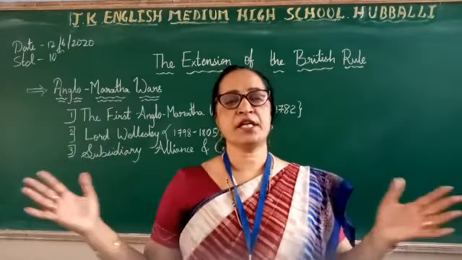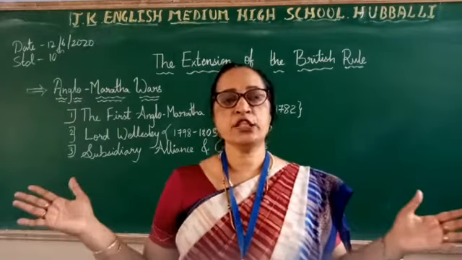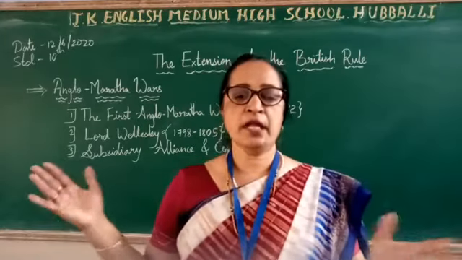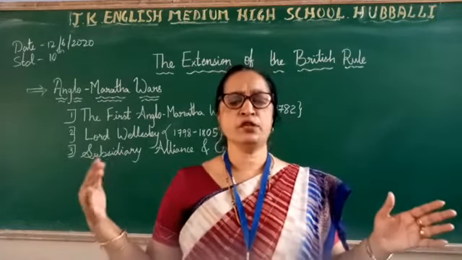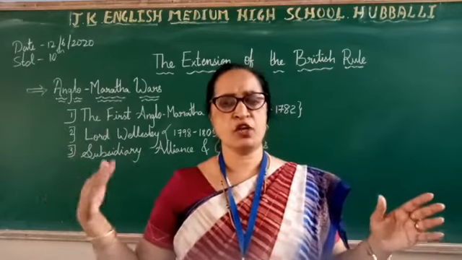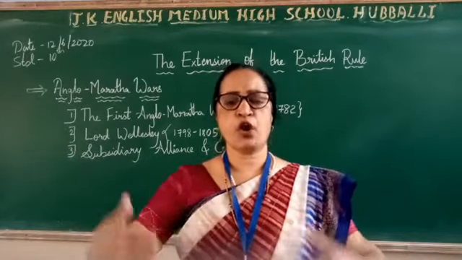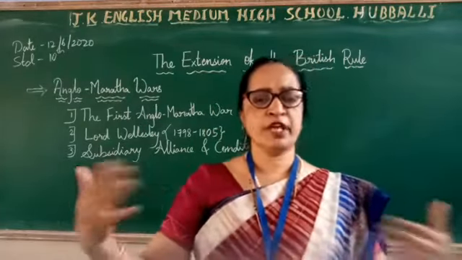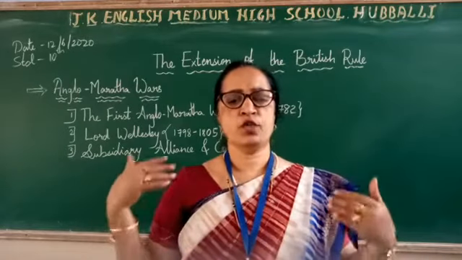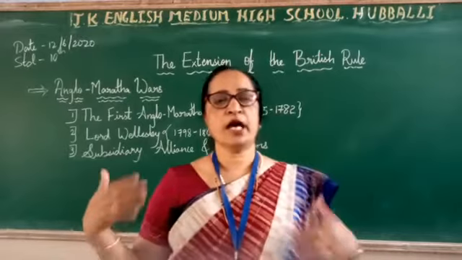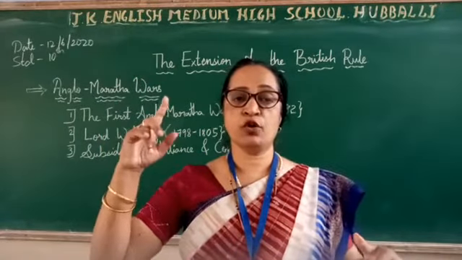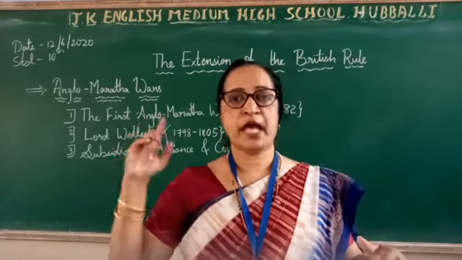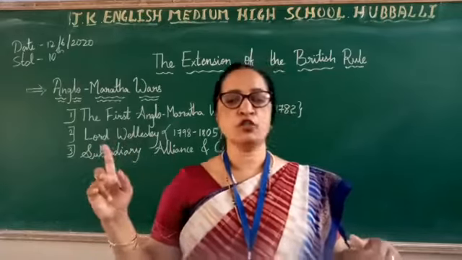So they started a long war between the British and the Marathas from 1775 to 1782. And what happened? Later, they had to lose. Earlier the Marathas were strong enough, they were winning the war. But as it prolonged longer and longer, the Marathas were not able to face the blows of the British army. So what did they do? They had to lose Allahabad to the British, because Kora and Allahabad, I told you, were given to the Marathas by the emperor. So now Allahabad had to be returned to the British as a loss of war.